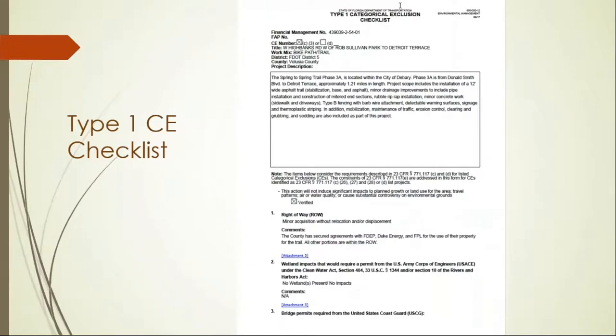This is just the cover page of what a Type 1 CE looks like. Notice how each area that was discussed as a part of this presentation has a section on the form, starting with the project details and continuing with resource summaries.